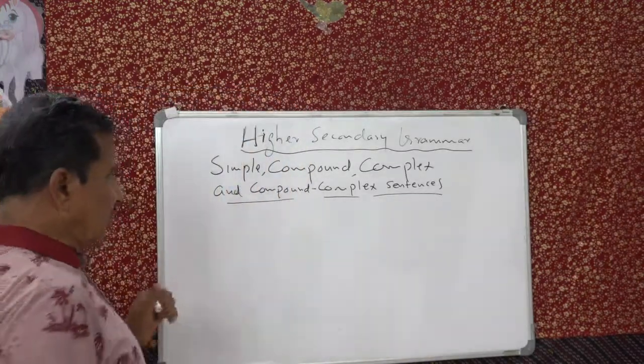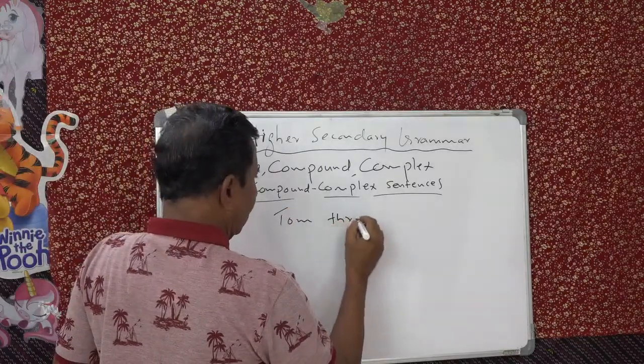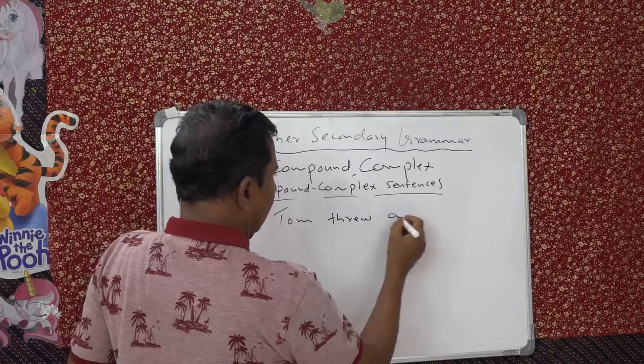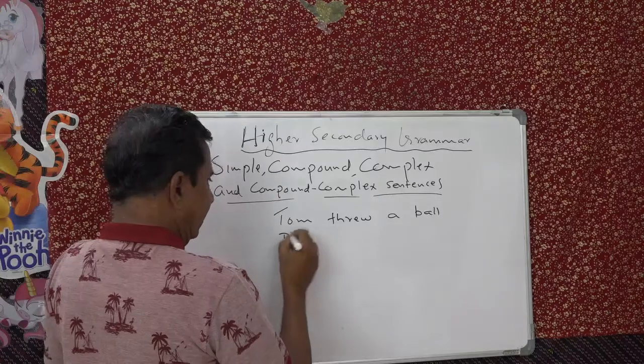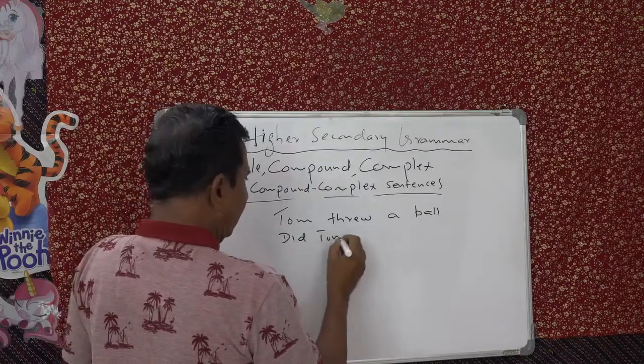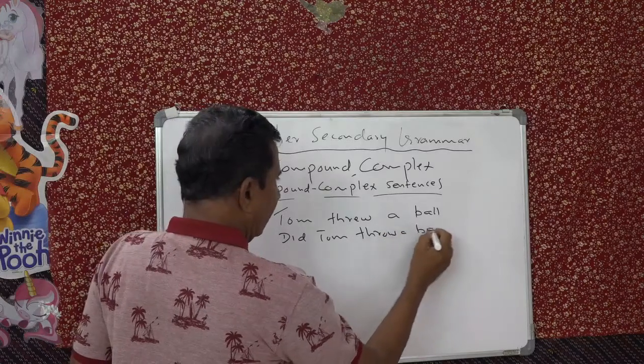For example, we say: Tom threw a ball. Did Tom throw a ball?